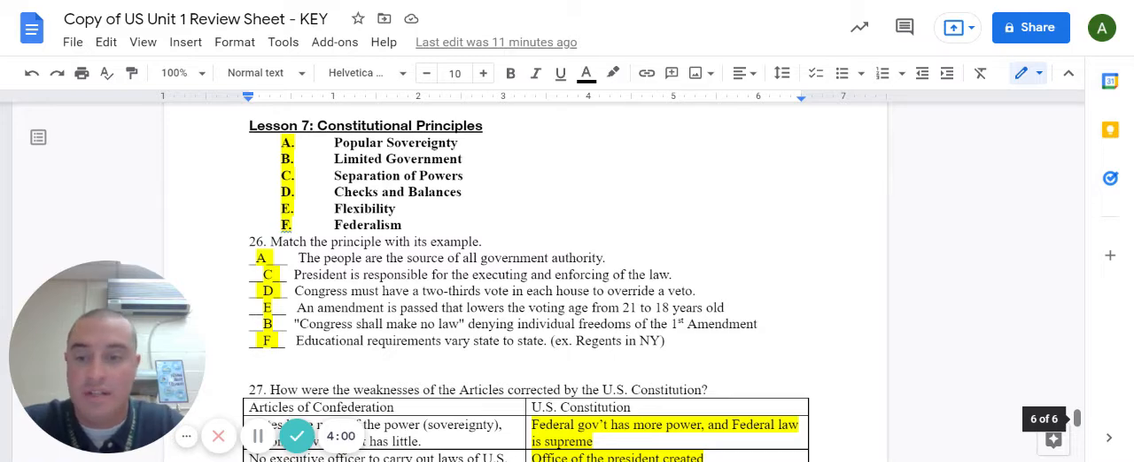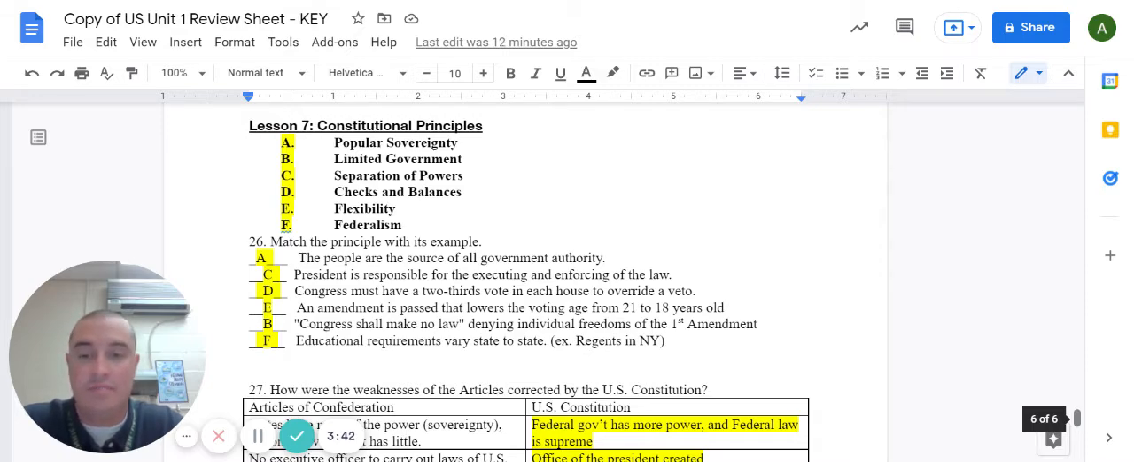The next one down, D, Congress must have a 2/3 vote in each house to override a veto. That's an example of checks and balances. The next one down is E, an amendment that is passed that lowers the voting age from 21 to 18 years old. That kind of reflects the idea of flexibility in the Constitution.